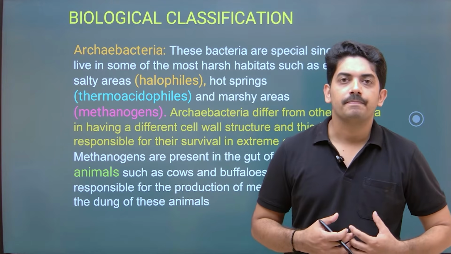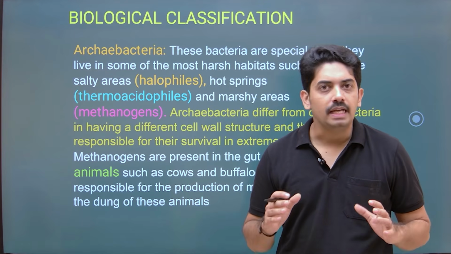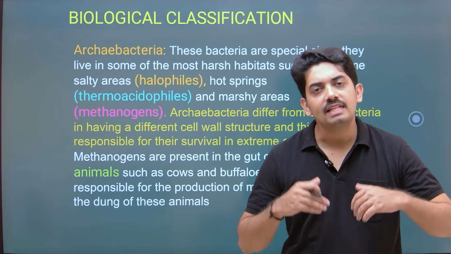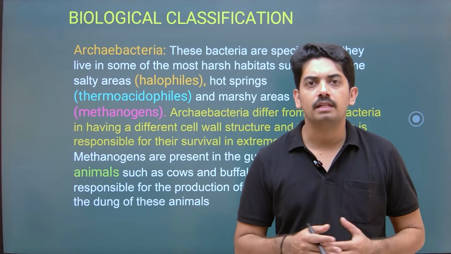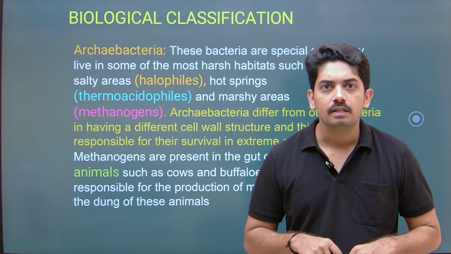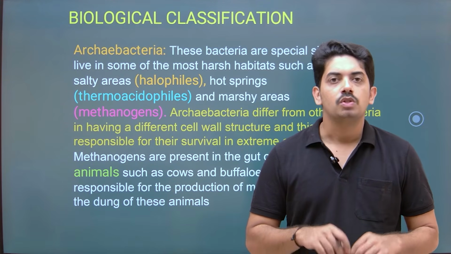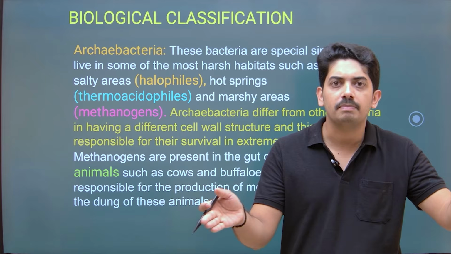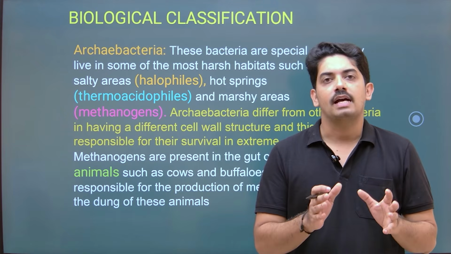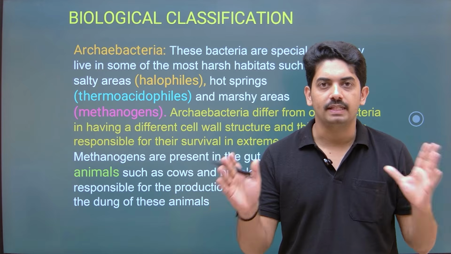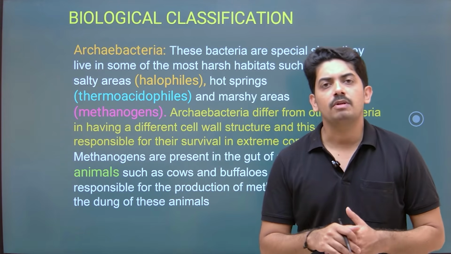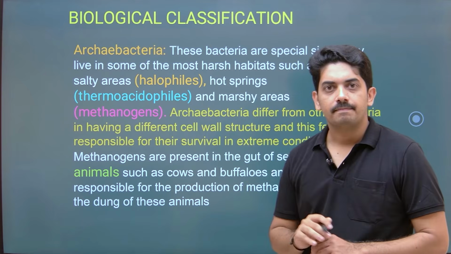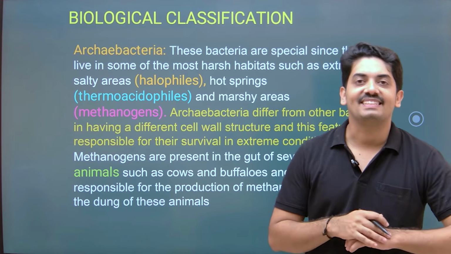In the sense, consider your stomach, where the environment is very harsh. It is an acidic environment. HCl is present in your stomach, but still bacteria will survive. Like Helicobacter pylori, they survive in our stomach in those extreme acidic conditions. So all these bacteria having the ability to survive in extreme high temperature, low temperature and extreme acidic conditions are classified under thermoacidophils. Okay. Then some of the bacteria are classified as methanogens. See, this is very interesting.